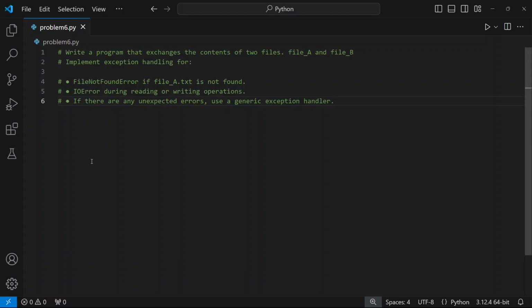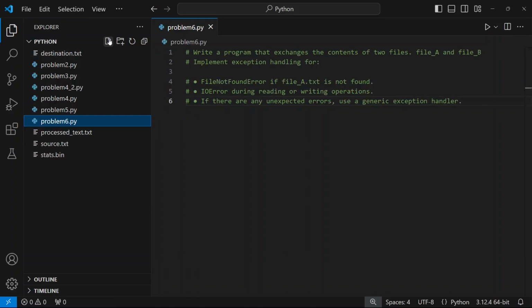Hello everyone. So in this problem, we have to write a program that exchanges the contents of two files, file A and file B. We have to implement exception handling for file not found error if file A.txt is not found, IO error during the reading or writing operations, and if there are any unexpected errors, we have to use generic exception handling. These three are just like we have done in the previous problem.